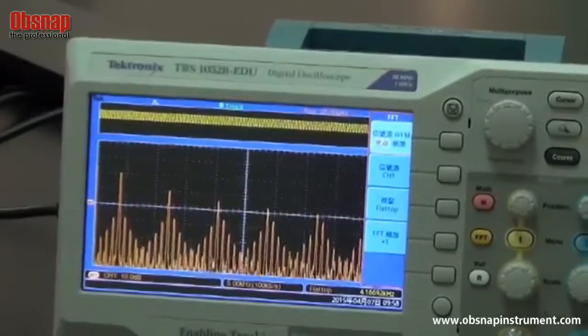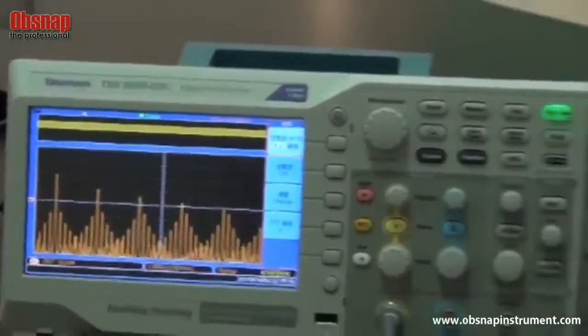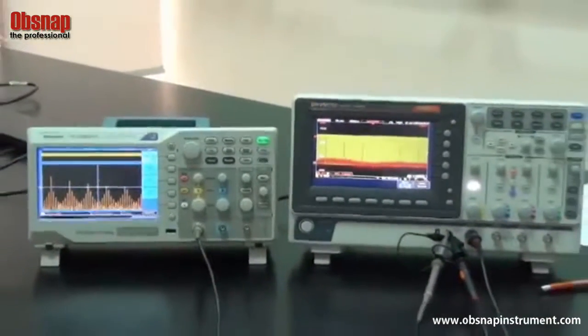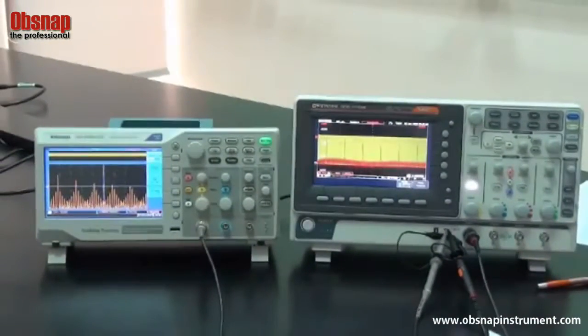So what are you waiting for? The GDS 1000B oscilloscope is absolutely the best tool for your time domain measurement and frequency domain waveform.